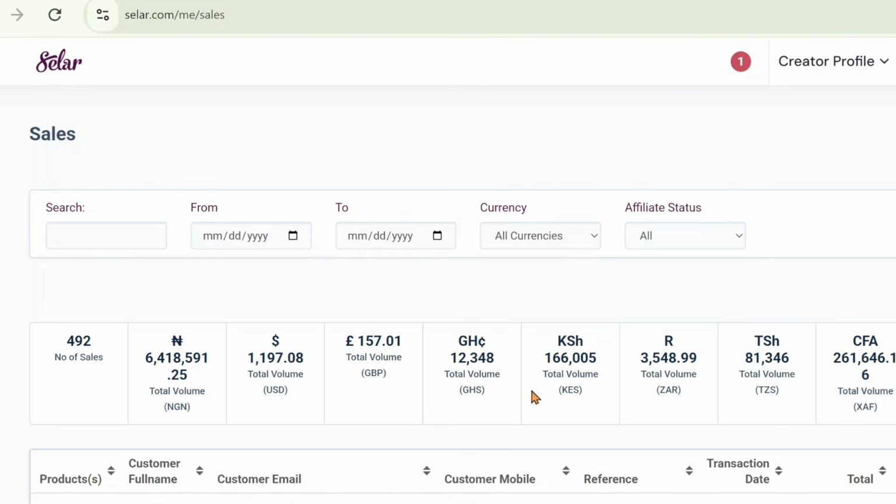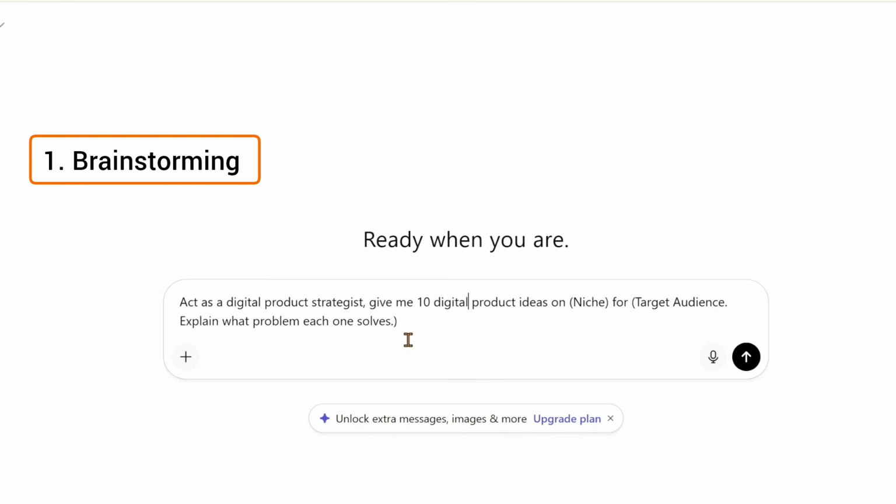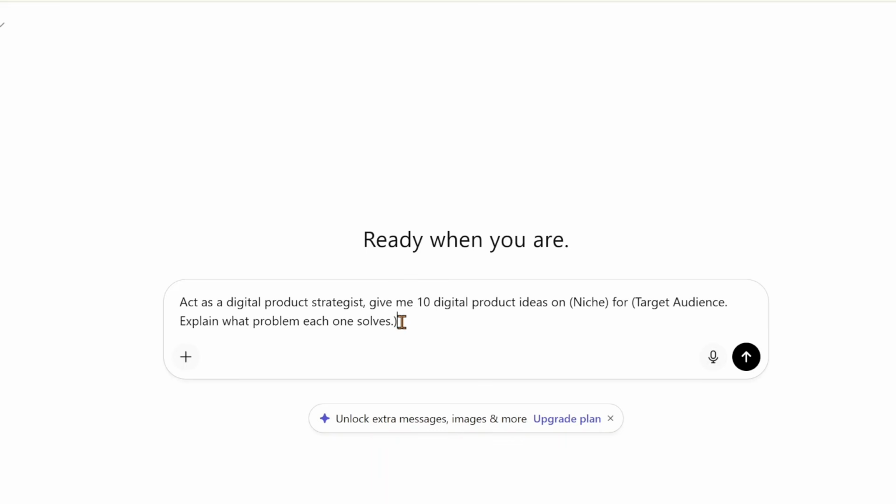How can you create this for yourself? Instead of overthinking this, I'm going to show you how you can use AI, how you can use ChatGPT to brainstorm product ideas you can actually create. So you want to give ChatGPT this prompt. If you need all of my prompts, I'll leave the link in the description so you can get them, okay?